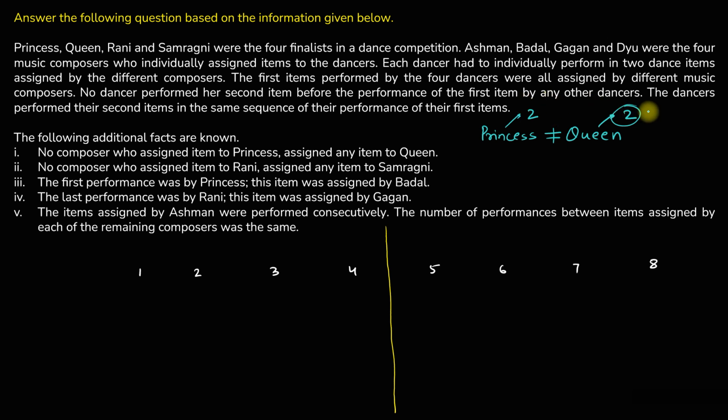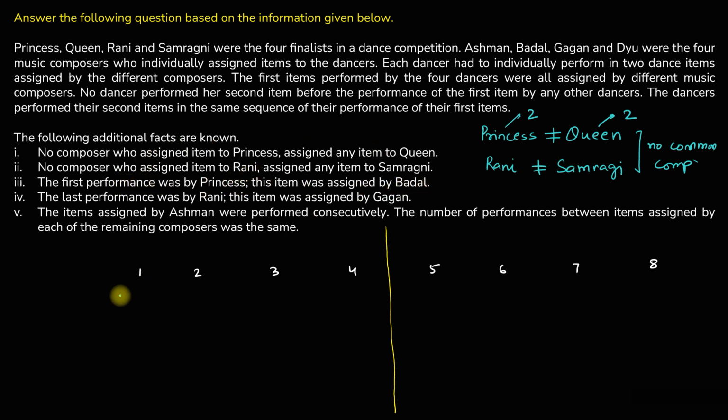Okay. Next. No composer assigned an item to Rani and also to Samragni. So again, Rani and Samragni will also not have common composers. No common composer between Princess and Queen. No common composer between Rani and Samragni. Check.